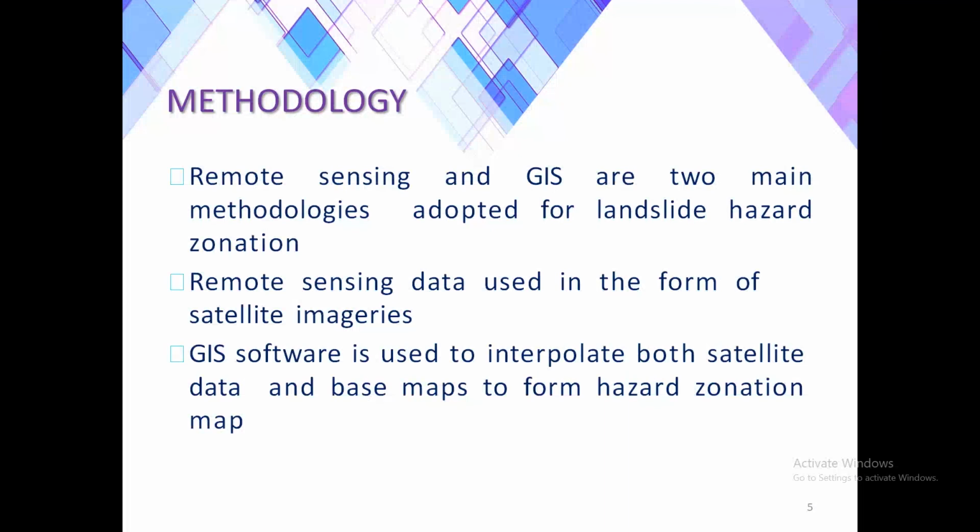Methodology of making the landslide hazard zone. Remote sensing and GIS are the main two methodologies adopted for landslide hazard zoning. Usually, remote sensing data is used in the form of satellite images. GIS software is used to interpolate both the satellite data and base map to form hazard zonation.